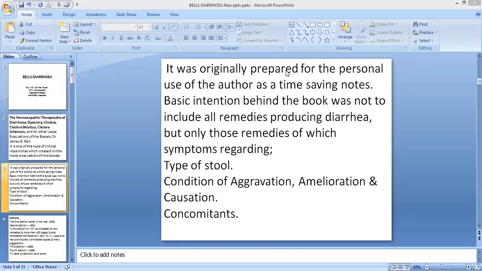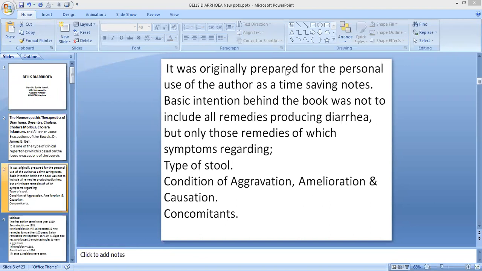In this repertory, all remedies producing diarrhea were not included, because when we go to Materia Medica, almost every medicine has an affection on the GI system.